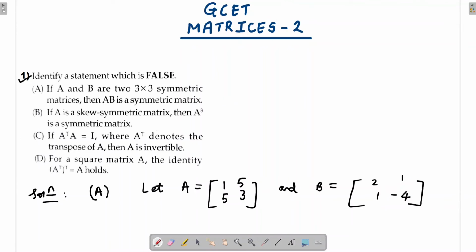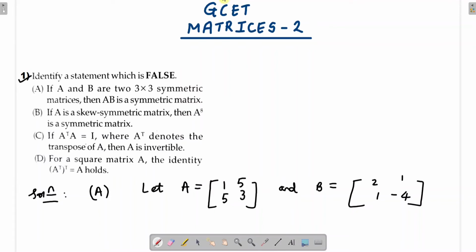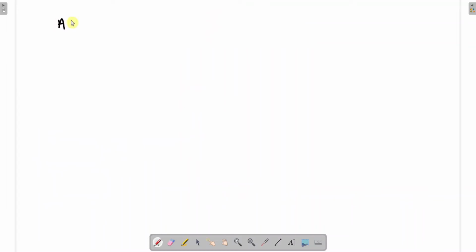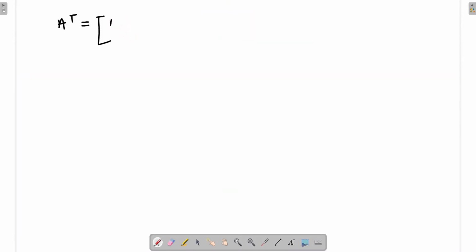Okay, so now we have to just see whether these are symmetric. So what you have to do, A transpose you have to find. A transpose will be 1 5 5 3, the transpose.